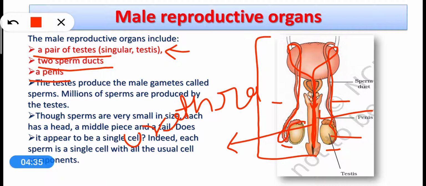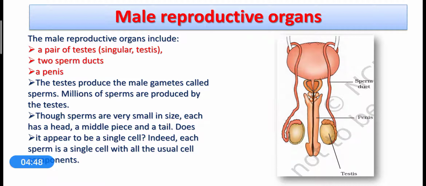So we can say the passage or the tubular portion inside the penis is called urethra. So the sperm ducts actually carry the sperms from testis to the urethra. So what we can say that the sperm ducts carry sperms from testis to the urethra. Finally, the penis releases sperms into the female reproductive tract, which starts with the vagina.